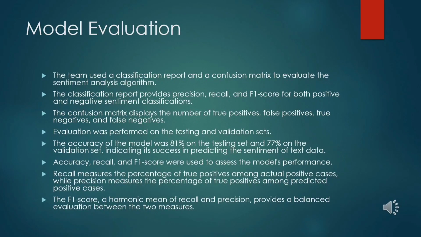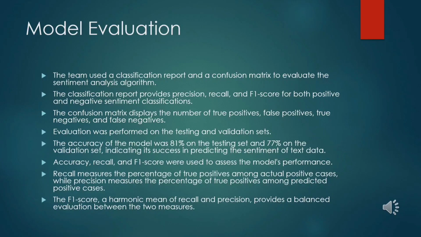I'm going to explain the model evaluation and the results in the upcoming slides. We have used two evaluation metrics, the classification report and the confusion matrix, to assess the performance of the sentiment analysis algorithm. The classification report provides detailed information about the precision, recall, and F1 score for both positive and negative sentiment classifications. Precision measures the percentage of true positives among the predicted positive cases, whereas recall, also known as true positive rate, measures the percentage of true positives among the actual positive cases.